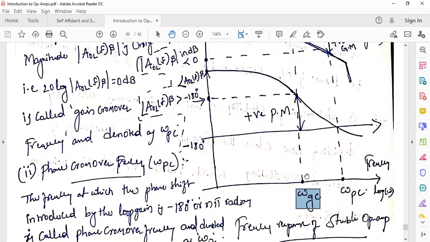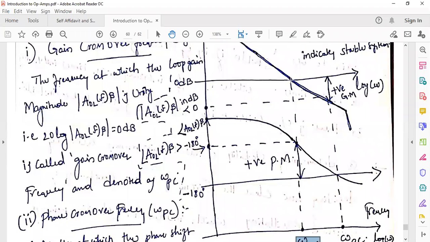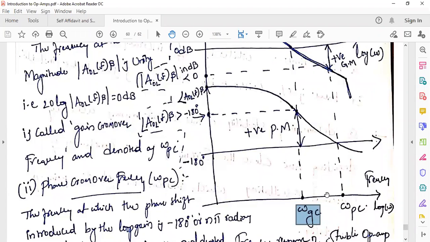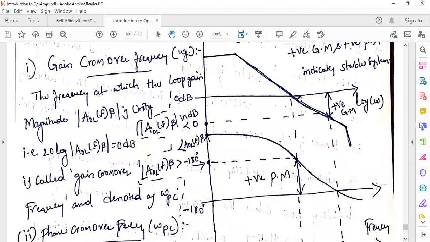Here I have represented it using dotted lines, where the gain touches the plot and reaches 0 dB. From the definition, it is the frequency at which the loop gain magnitude is unity. Unity means, in terms of dBs, 0 dB. So at omega equal to omega GC, the loop gain reaches 0 dB. This is called the gain crossover frequency.